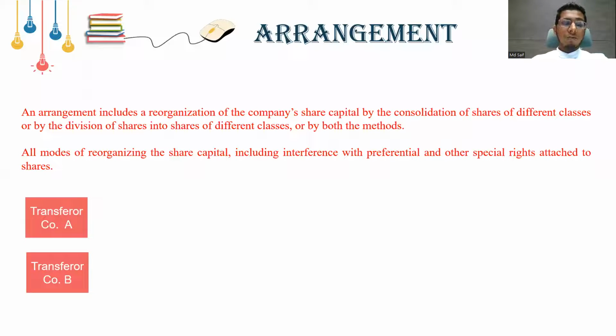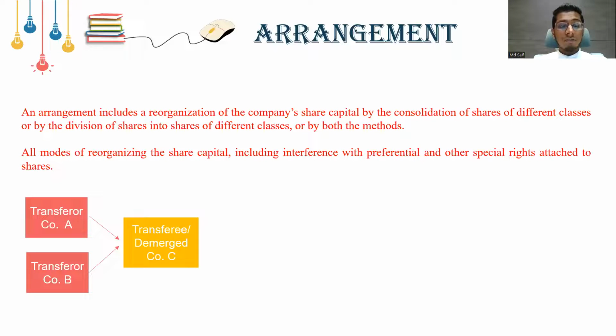So here is the example. Suppose transferor company A and transferor company B merge with transferee company C. Then A and B's existence will vanish and only the transferee company will exist.